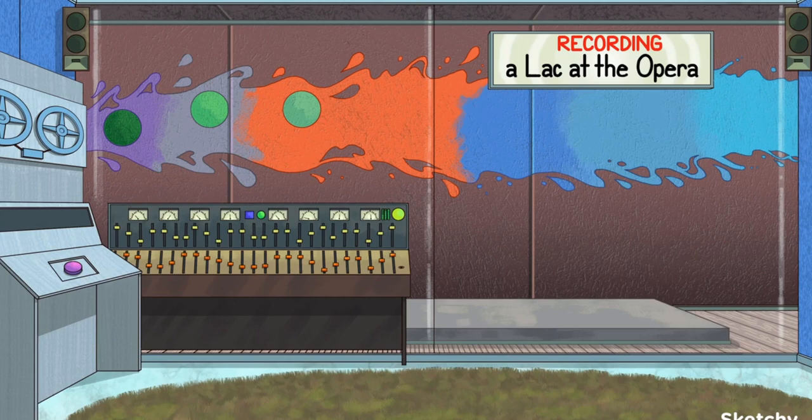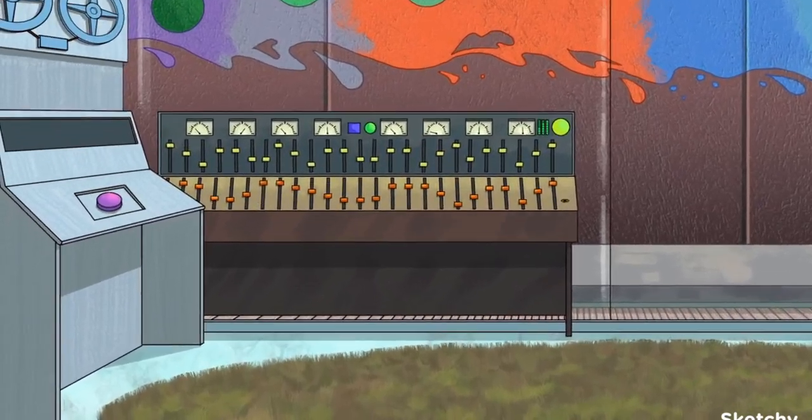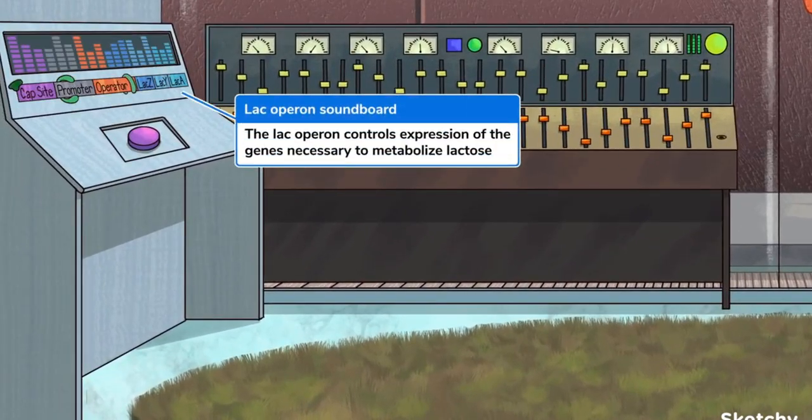The Lac Operon is a set of genes located adjacent to each other and expressed together that allow E. coli to metabolize lactose. Let's draw the soundboard to represent our Lac Operon. Note that the color theme on the back of the studio matches the colors of our soundboard.